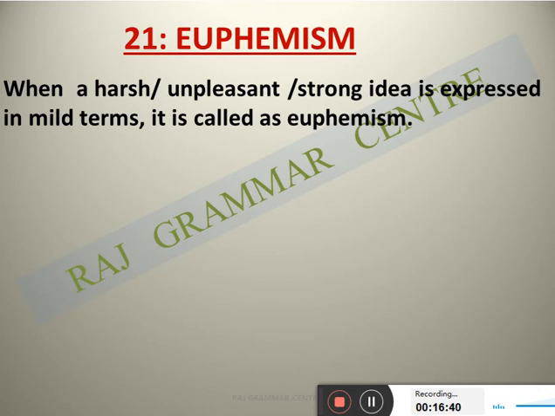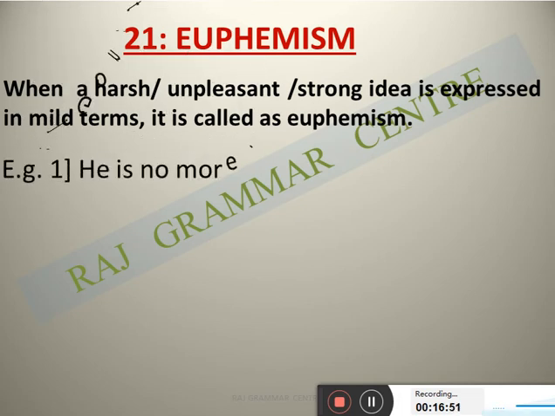Where the harsh, unpleasant, strong idea we are expressing with mild terms, then it is called euphemism.